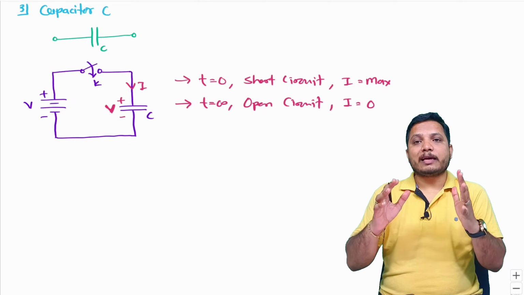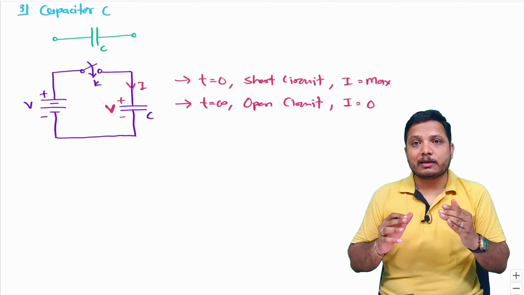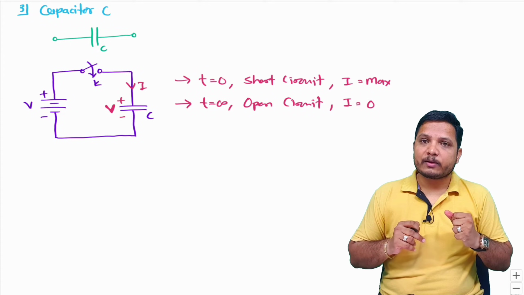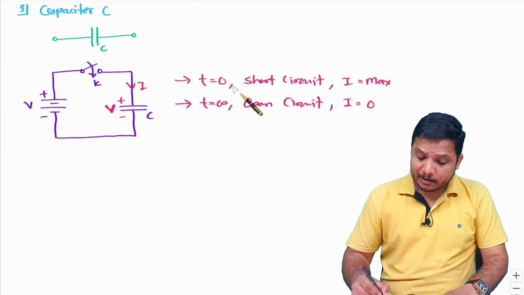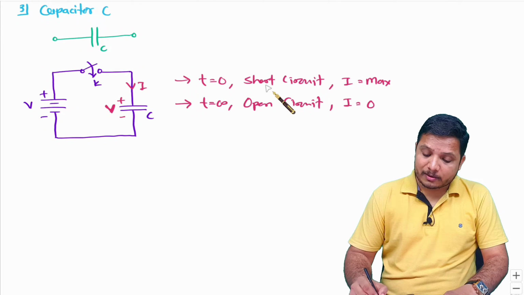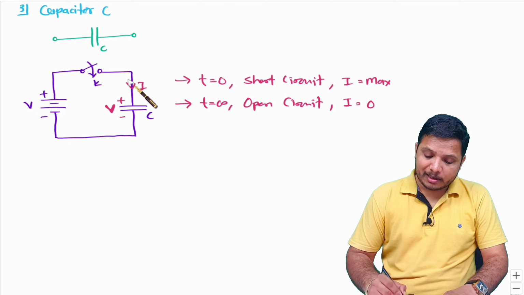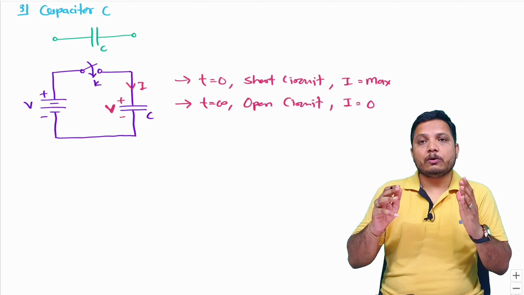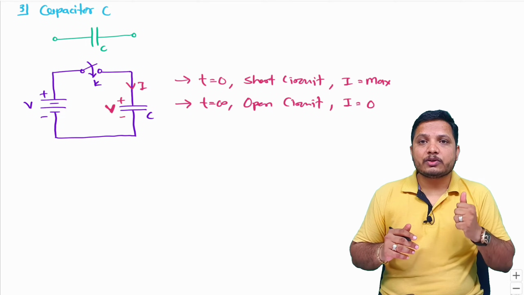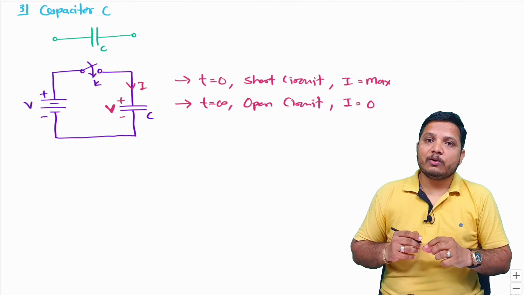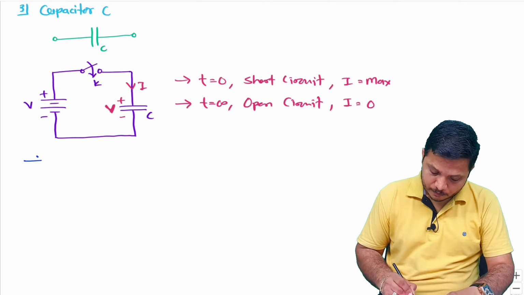Once the capacitor is fully charged, it will act as a voltage source at infinite time. It has maximum current as it is a short circuit initially, and once it is fully charged, it will act as an open circuit. So the initial condition is short circuit and the final condition is open circuit for a capacitor.